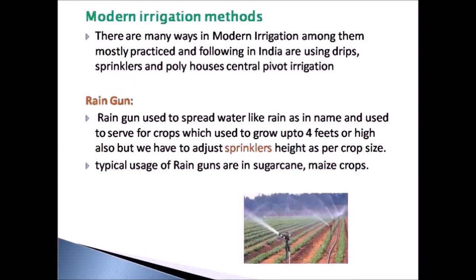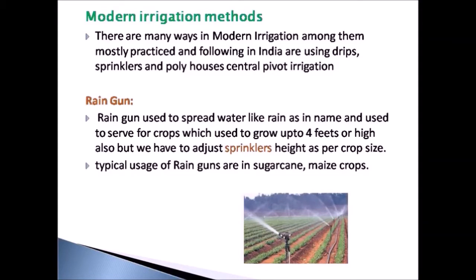Modern irrigation methods. There are many ways in modern irrigation. Among them, the most commonly practiced types of modern irrigation methods in India are drip irrigation, pivot irrigation and rain gun. First we will see about rain gun.